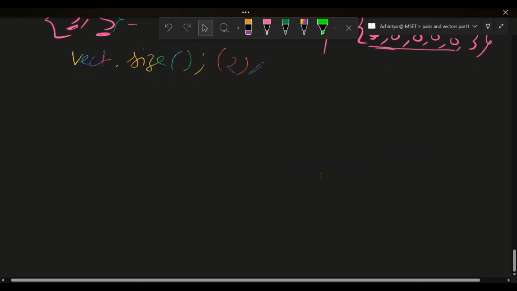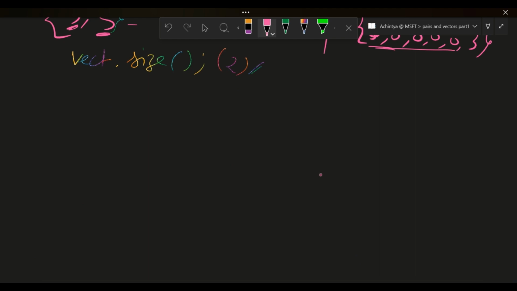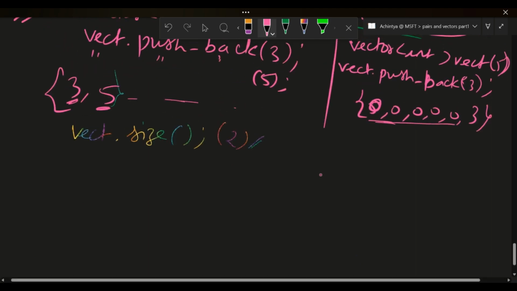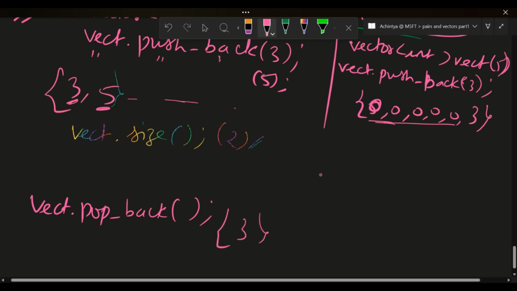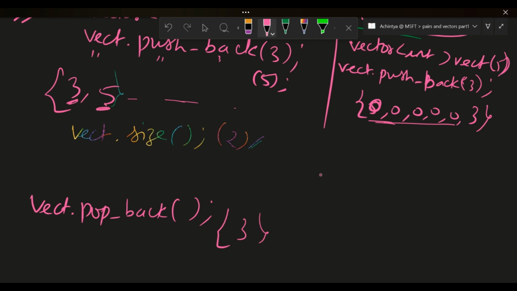Suppose you have this vector which we were working on currently. We have 3 and 5, right? Suppose I write vect dot popback. You don't have to specify anything. Don't confuse it with pushback; you don't have to specify anything here. It will pop this 5 out. So now you have your vector as 3. It will pop the last element. Got it? Clear? Popback function also you are clear.